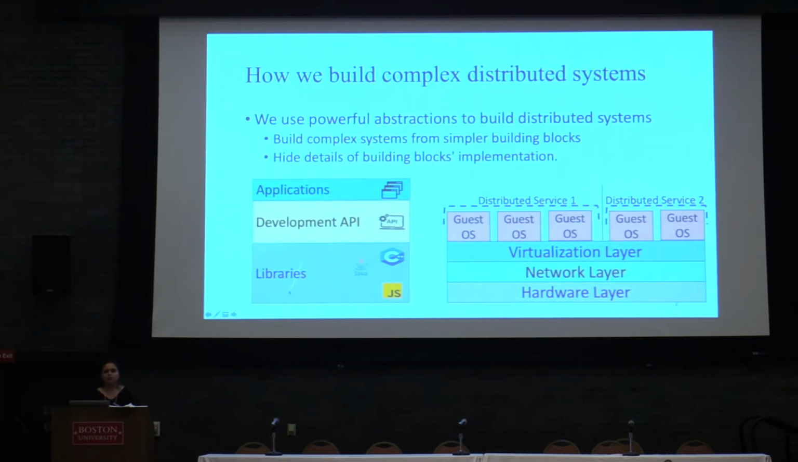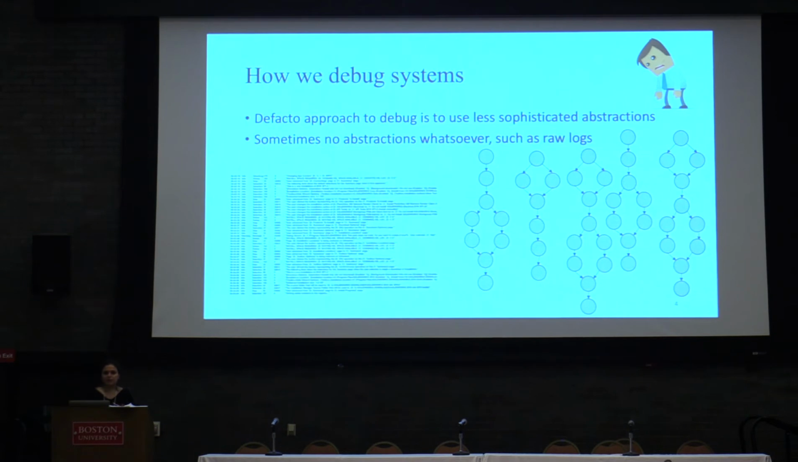Examples of abstractions are the APIs or the libraries that we use for building distributed systems, or using smaller building blocks to build larger distributed systems. Another example of abstractions is the data center architecture, which consists of different layers of abstractions. These abstractions allow developers to hide the complexity of the underlying layer and build systems more easily.